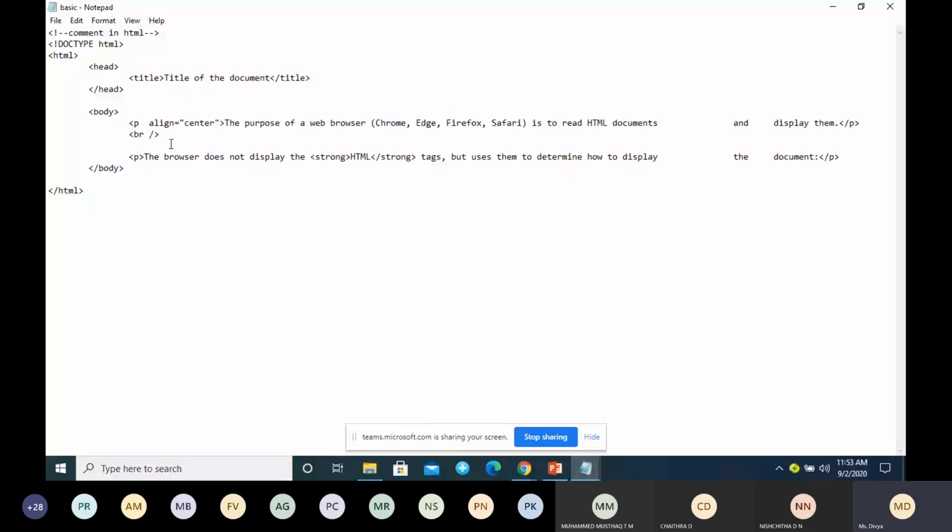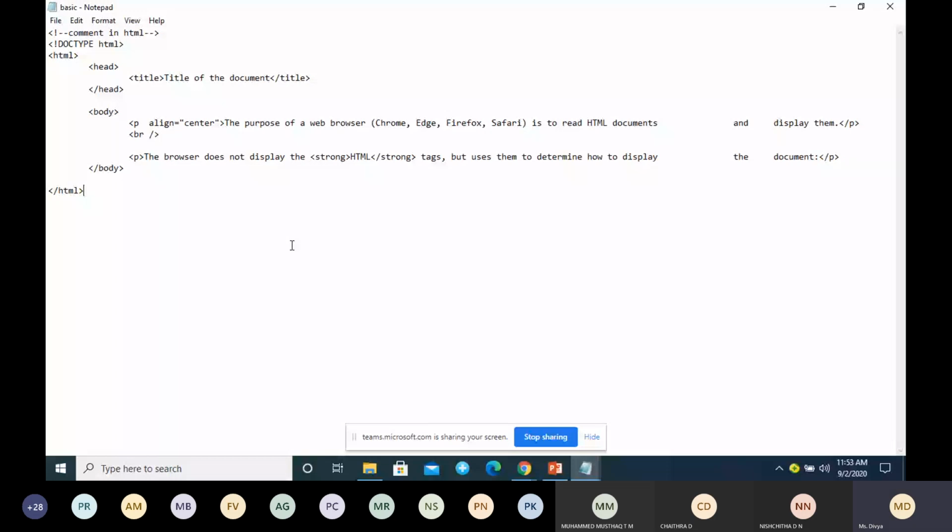So how to create this HTML file? Simply open a Notepad, and go to File, Save As, and save it with the extension .html. Remember, you should give the extension .html for the HTML file. I have already created this file, you can see this file.